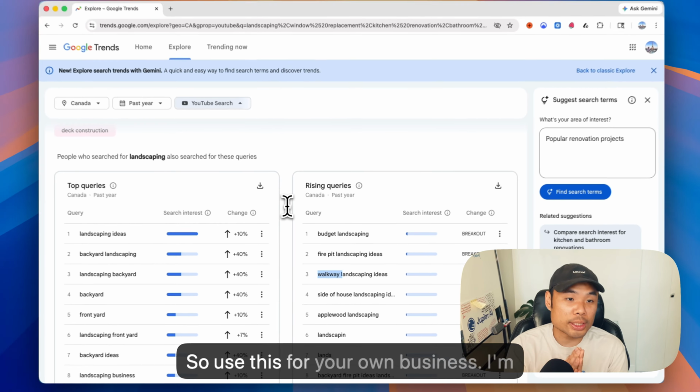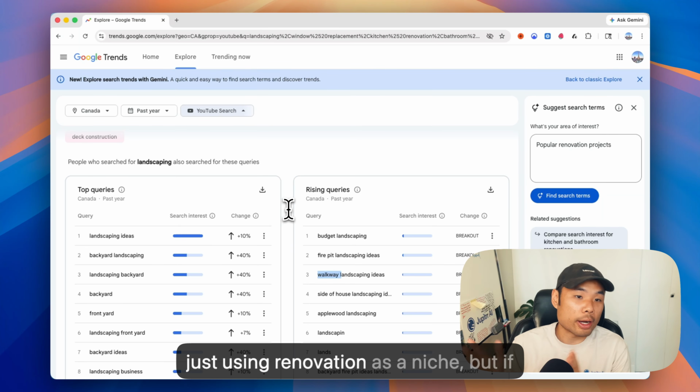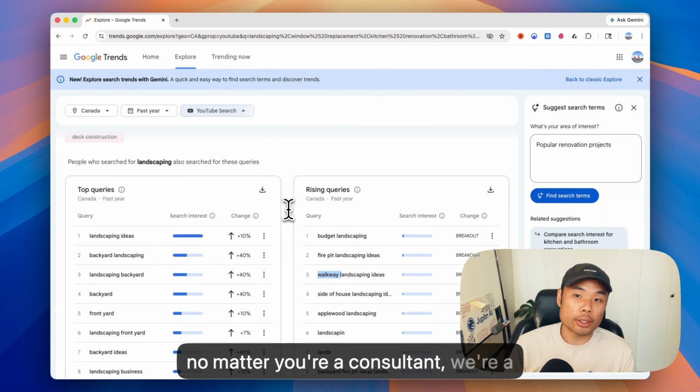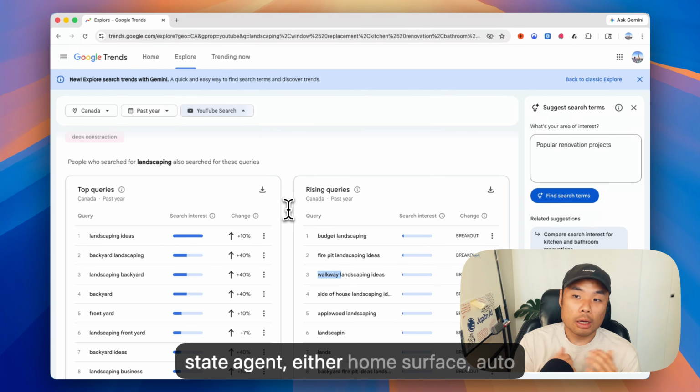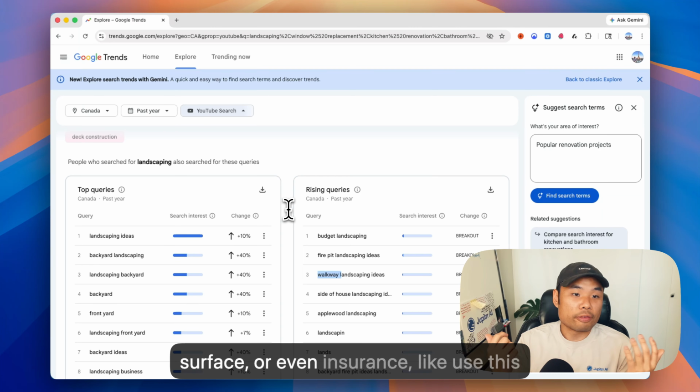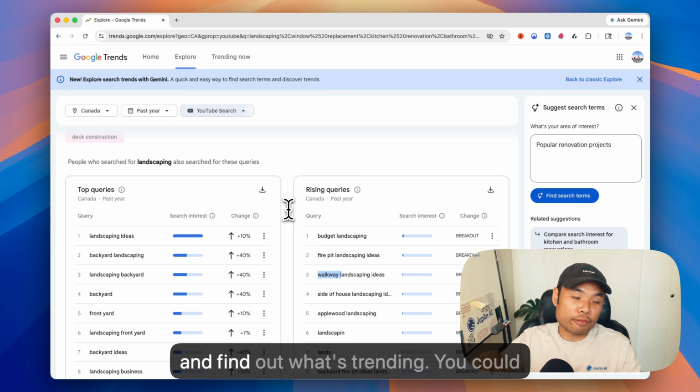So use this for your own business. I'm just using renovation as a niche, but no matter if you're a consultant, real estate agent, other home service, auto service, or even an influencer, use this and find out what's trending.